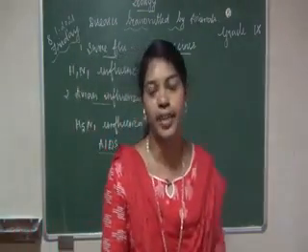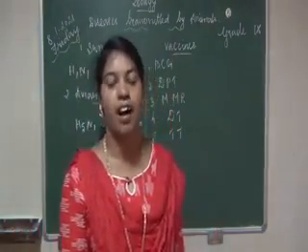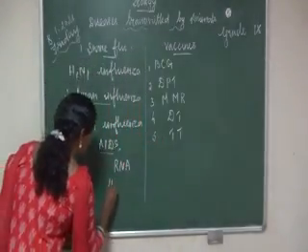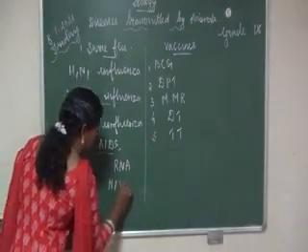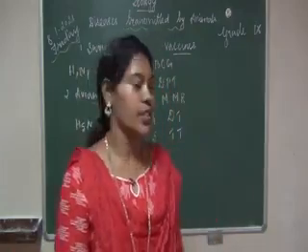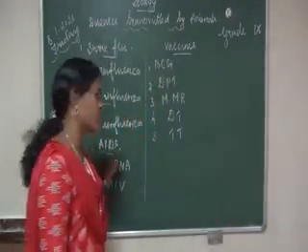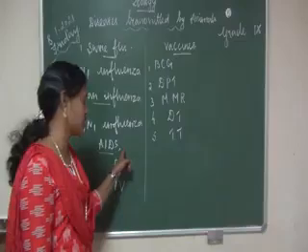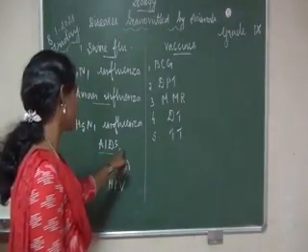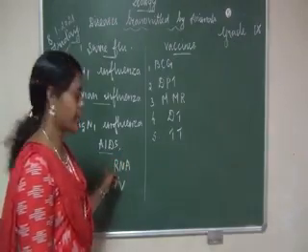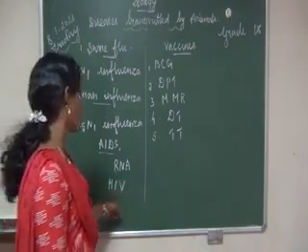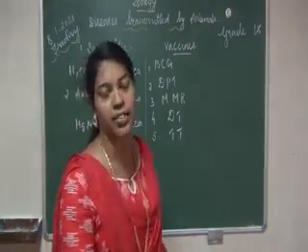Also known as human immunodeficiency virus. Okay.